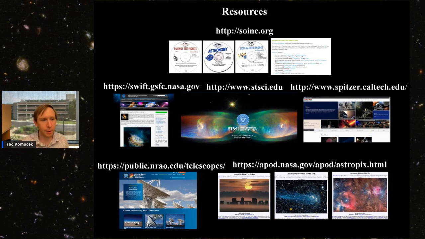And NASA's APOD website is another great place to find further information about deep sky objects. This has an astronomy picture every day. It's great, just put it on your browser tab and refresh it every day, and you'll have a new interesting image to think about with a little blurb explaining what's going on in that image.